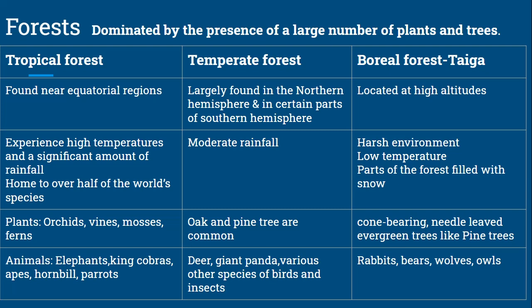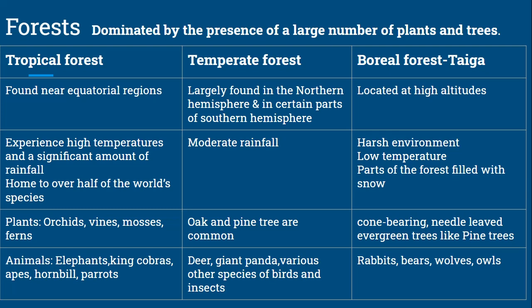Forest habitats are usually dominated by the presence of a large number of plants and trees. Forest habitats are mainly divided into three: tropical forest, temperate forest, and boreal forest. Tropical forests are found near equatorial regions and they experience high temperatures and a significant amount of rainfall. The forests that receive the maximum rain are known as tropical rainforest. They are home to over half of the world's species.